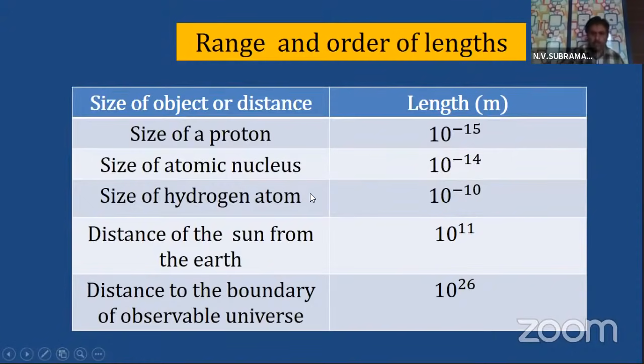For example, if you take the ratio between size of the nucleus and size of the atom, size of the nucleus is 10 power minus 14. Size of the atom is 10 power minus 10.